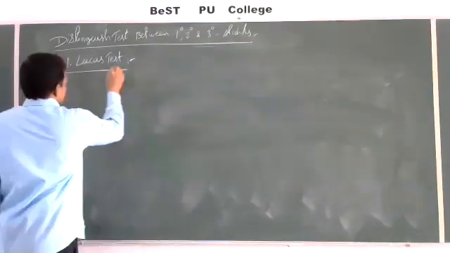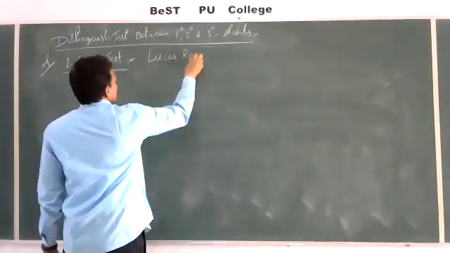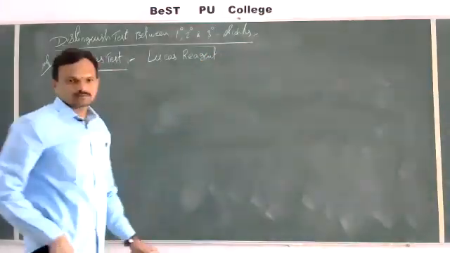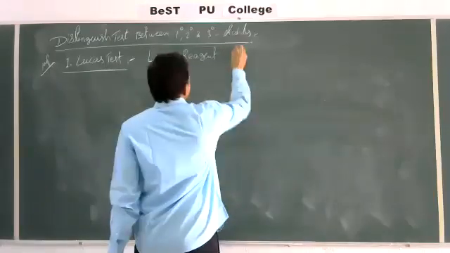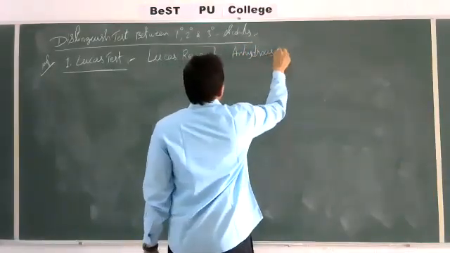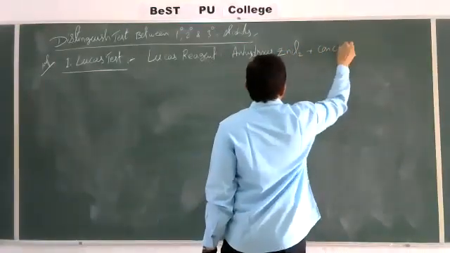Let's see the Lucas test. First, I'll take Lucas reagent. What is this Lucas reagent? Lucas reagent is nothing but anhydrous ZnCl2 plus concentrated HCl.